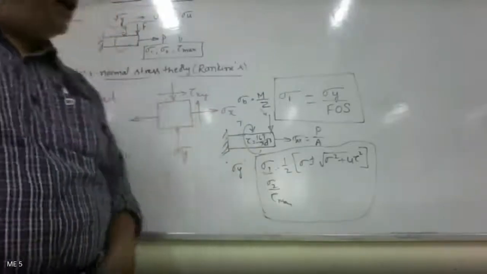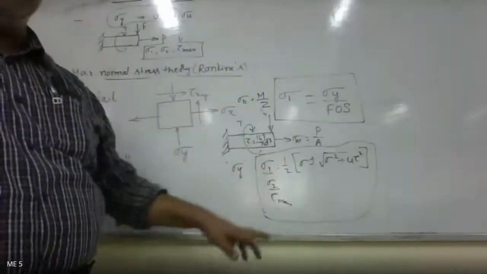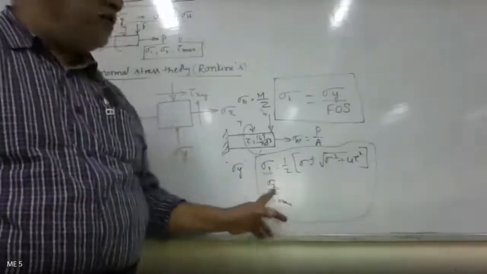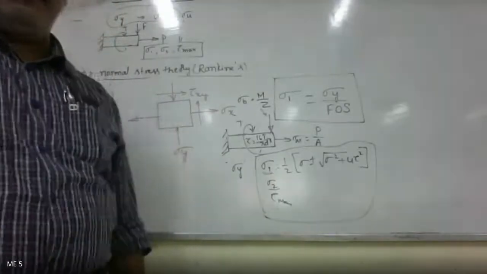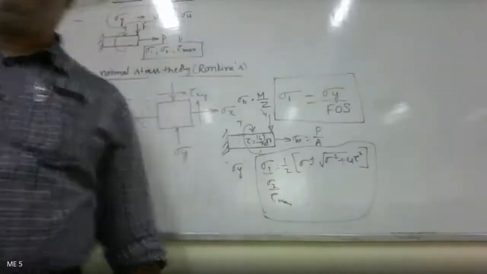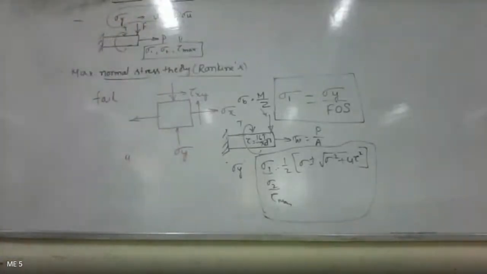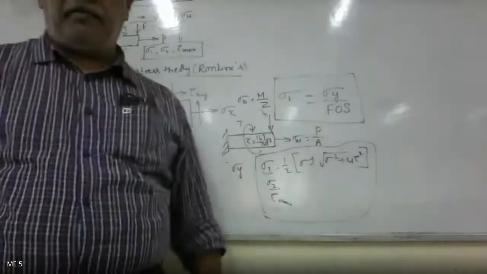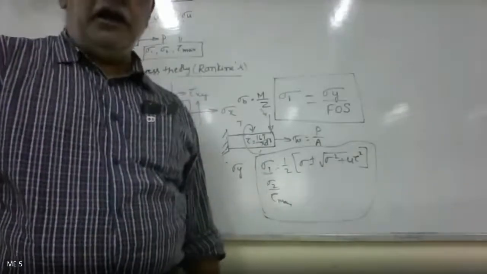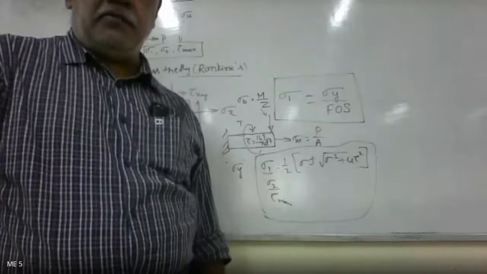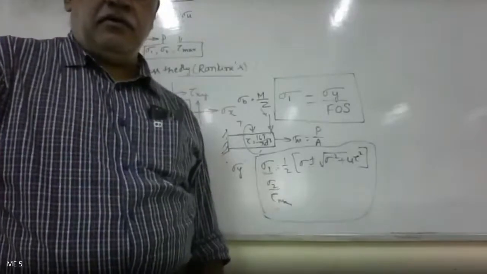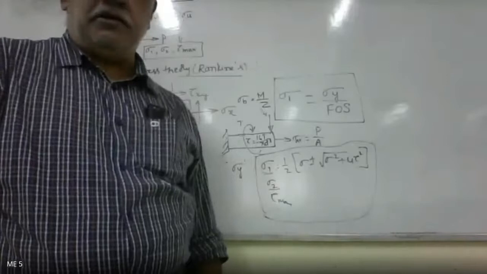So please involve. The three principal stresses within brackets: sigma 1, sigma 2, tau max. Close the bracket. Reaches the yield or ultimate strength of the material.